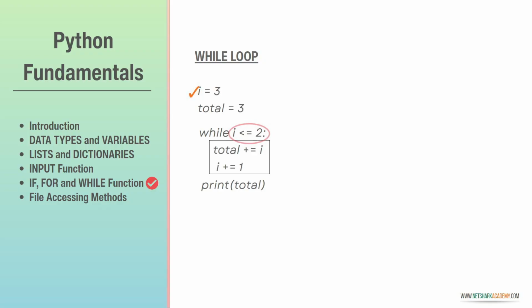Now i is 3, which makes the condition false. And hence the loop breaks here and control gets out of the loop, which is the print statement. Print total, which is 6. So now the output is 6.